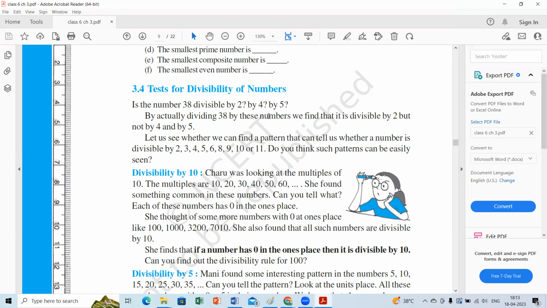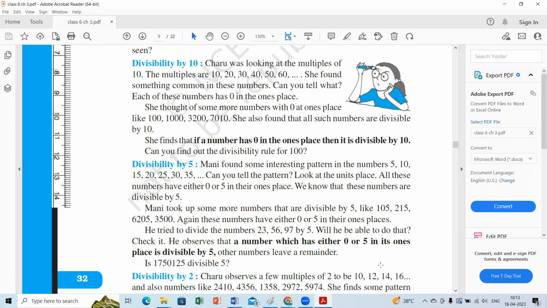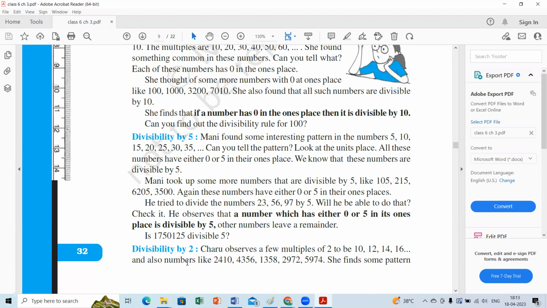Hope you understood, children. The 10 rule is more simple than all other rules. The 5 rule is very much the same as the 10 rule. The ones place is either 0 or 5. This is about the 10 divisibility rule. You can see there are examples of 100, 20, 200, 3200, 7010. These all have 0 in the ones place. Now the divisibility rule by 5: 105, 215, 6205, 3500. These are all divisible by 5.